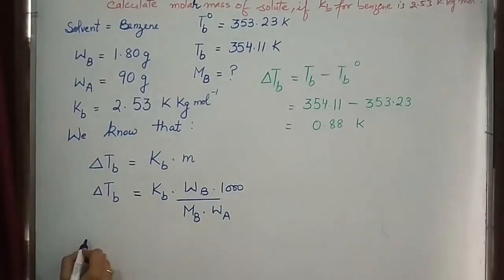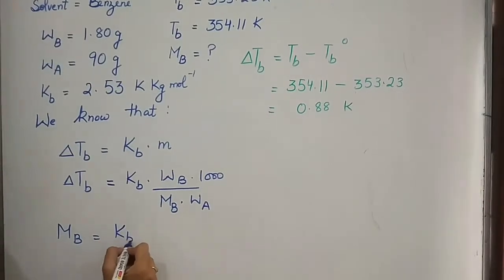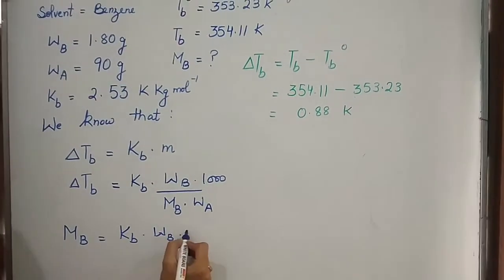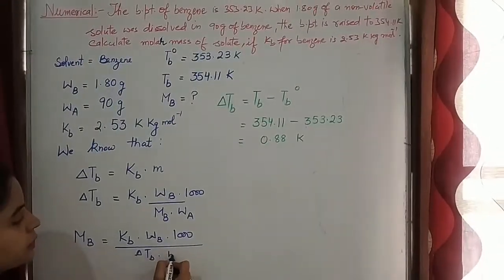We have to find out MB, which is equal to KB WB 1000 upon delta TB into WA.